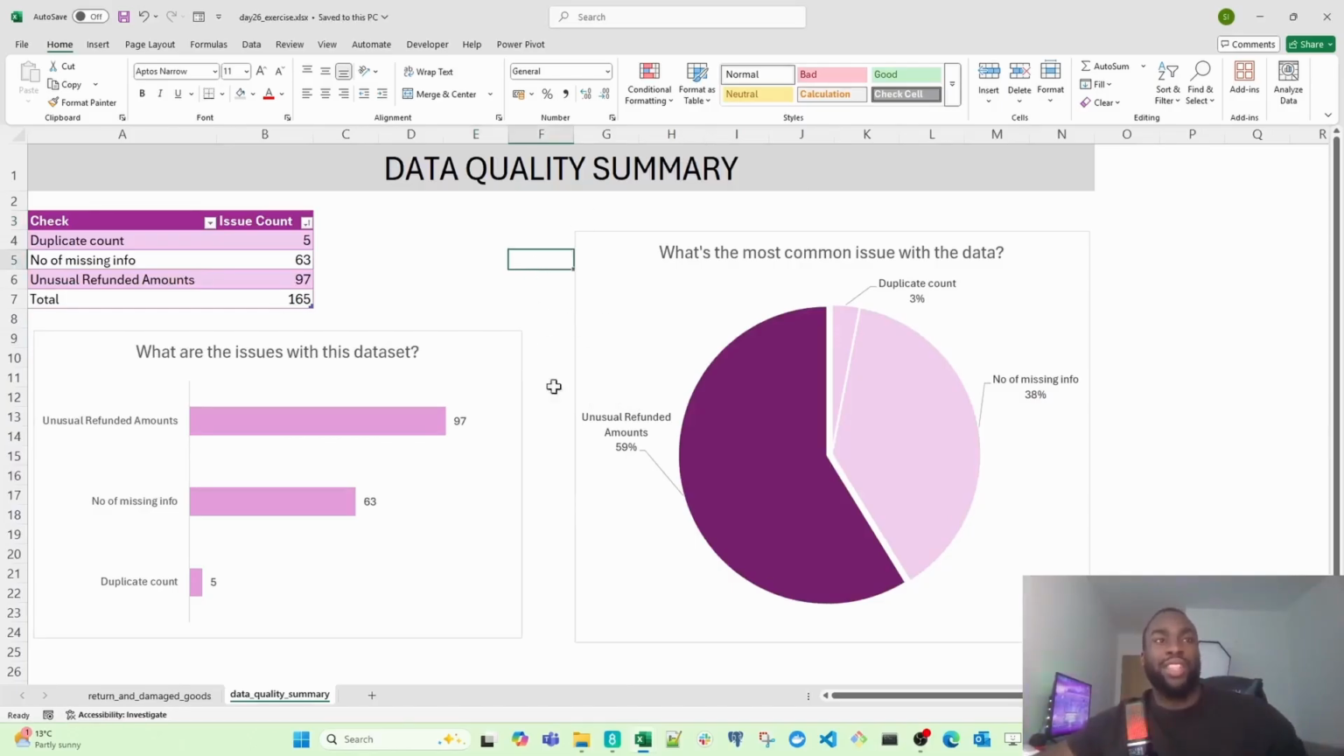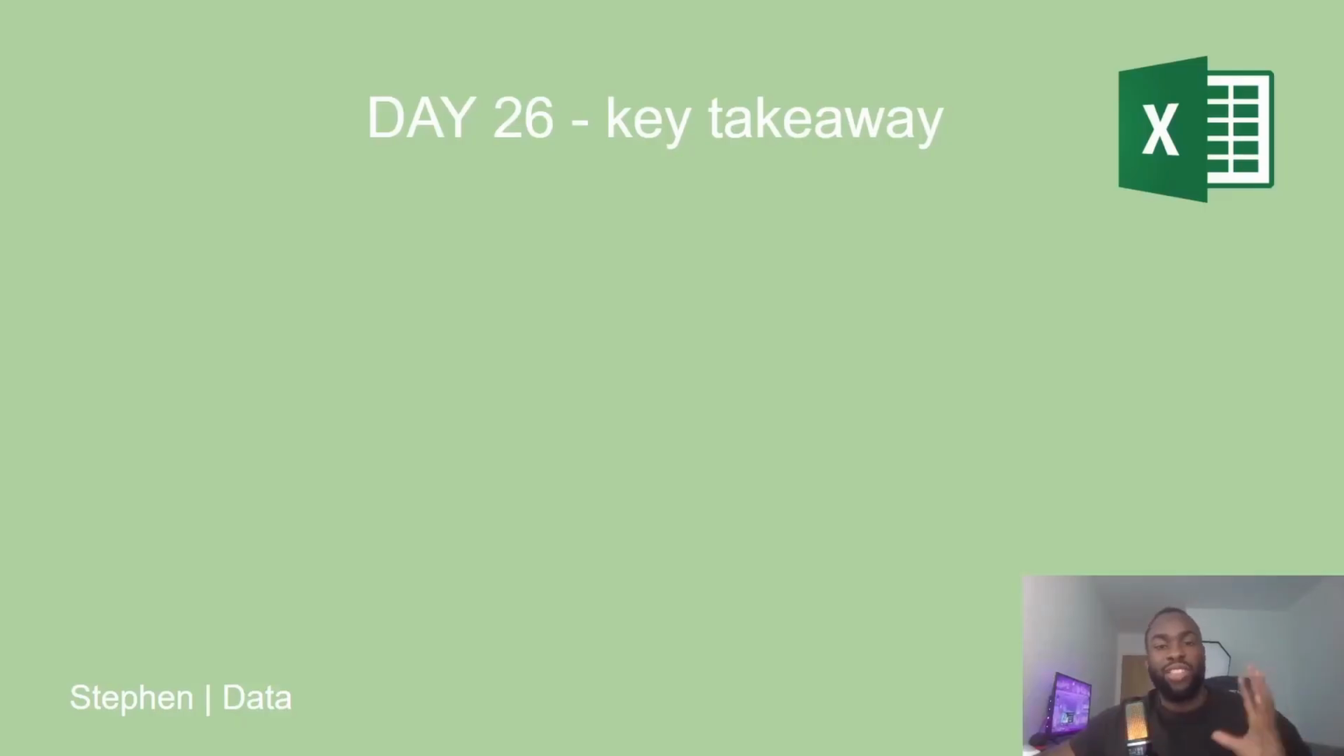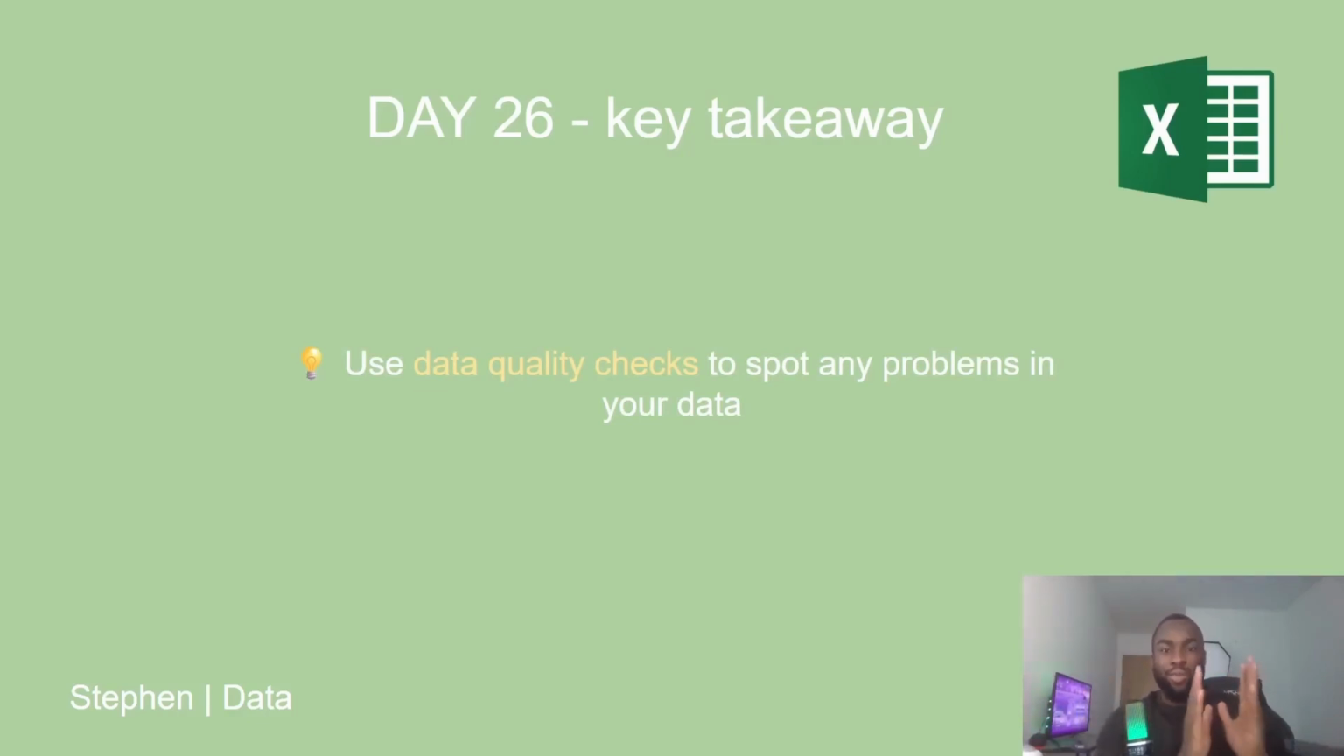And that's pretty much it, guys. If you did follow me in building this dashboard, then massive thumbs up to you. There is one simple lesson here, and that's to use data quality checks to spot any problems in your data. What you need to remember is there is a difference between data validation and data quality. Sometimes we do use them interchangeably in data, but if you really want to talk semantics, there is actually a distinction between the two.